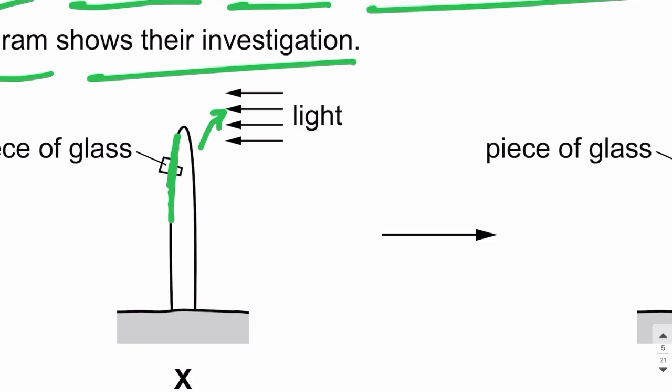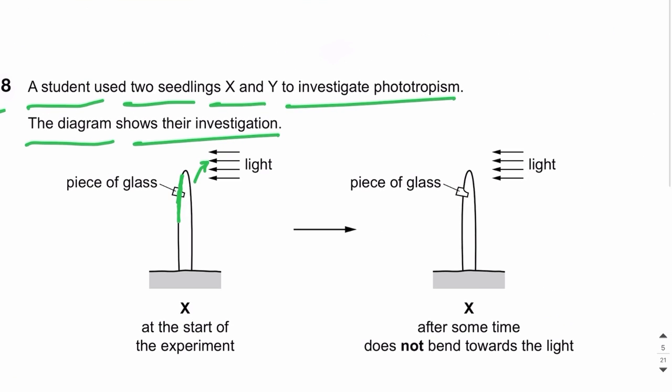This is phototropism, right? Positive phototropism. The auxins accumulate in the shaded part of the shoot, and the cells of the shoot grow at the shaded part, and the shoot bends towards light.